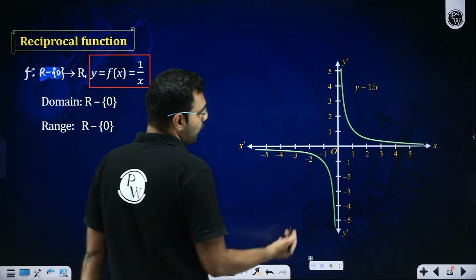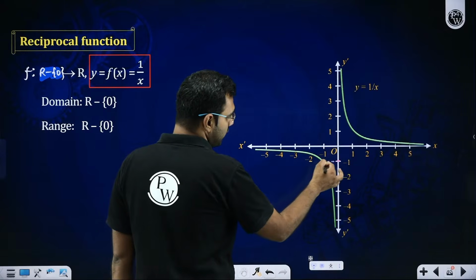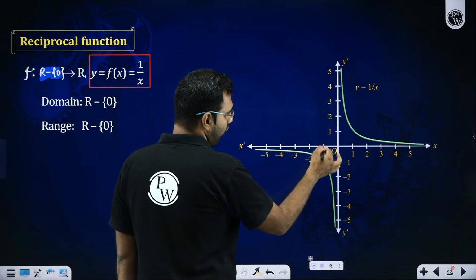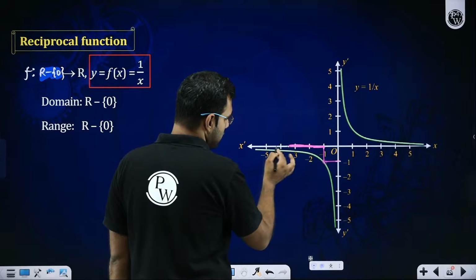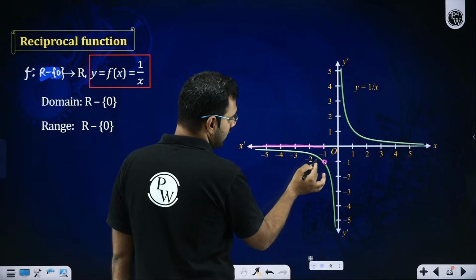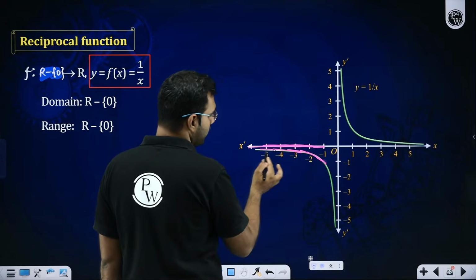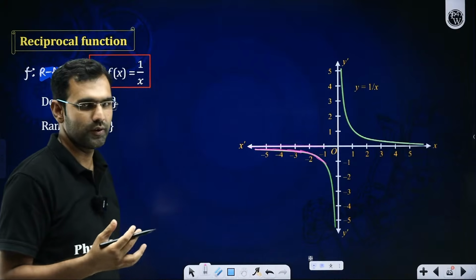Similarly, here, at -1, you see it to be -1. But for all the values which are less than -1, you see them to be greater than -1. I hope you realize contextually what I'm trying to explain here.